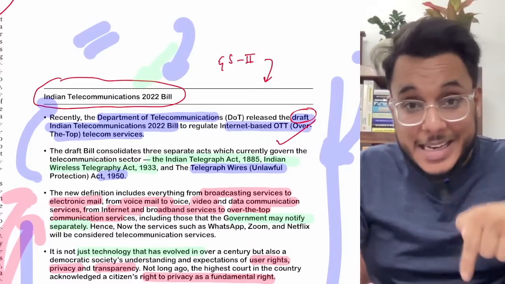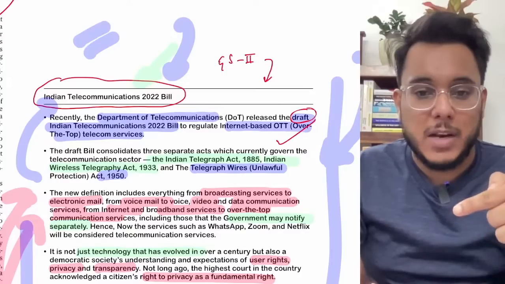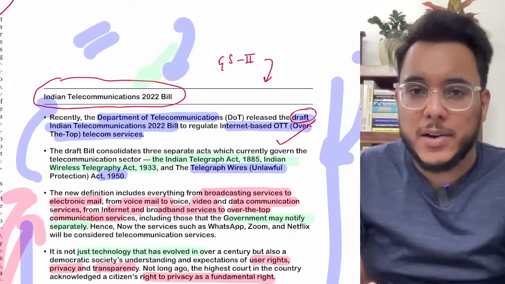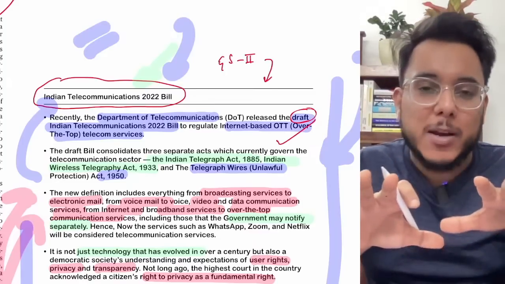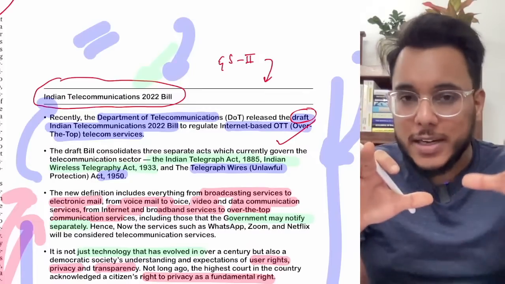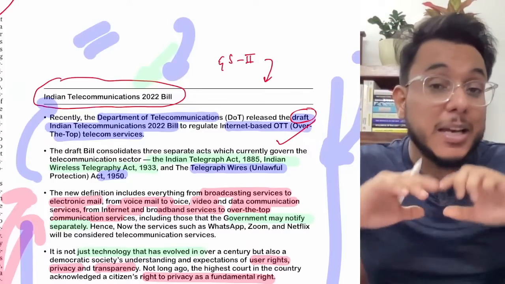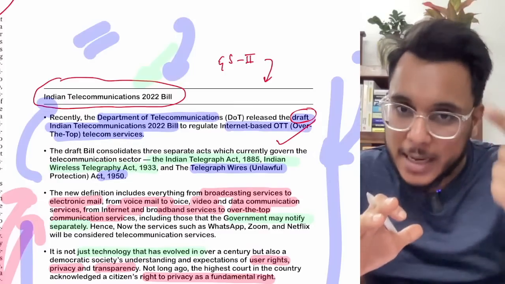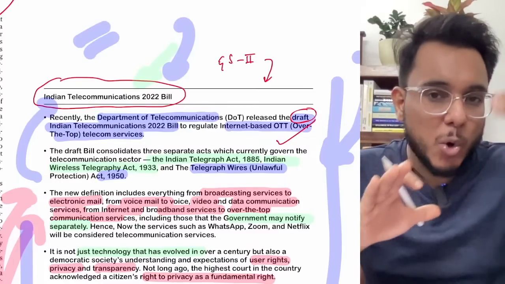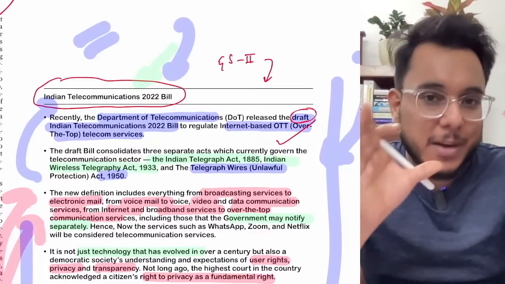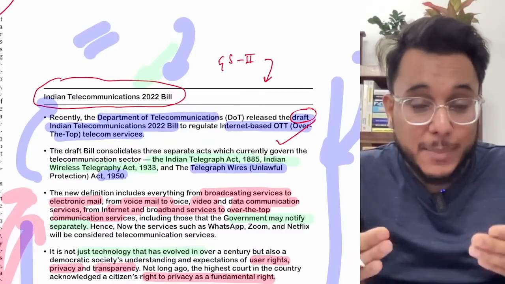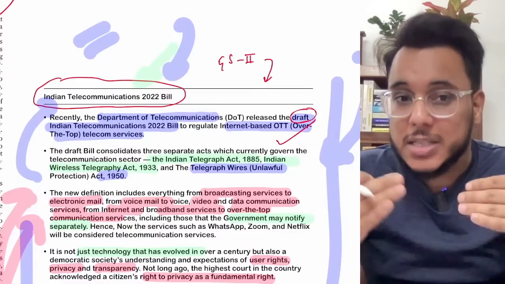After this, the bill will be put into Parliament, and in Parliament it might then go to the department-related standing committee. During that time a lot of changes might come. So you don't need to follow this bill too much in detail, because changes might come by the time your exam comes. Number two, you simply don't need to go and read the gazette, as it will be done by many of the websites where it will be put, because we need to see just the intention from the general studies point of view.